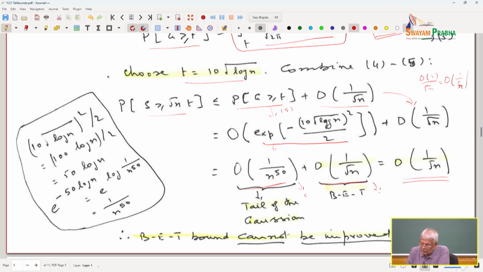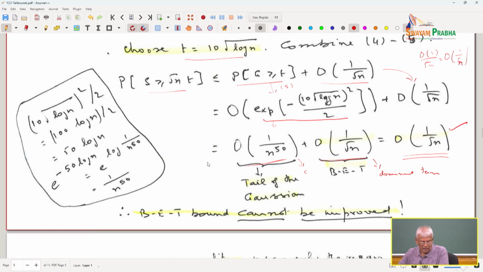So, this is the dominant term, and that is the dominant rate of convergence. This essentially tells you the tail of the Gaussian. So, what does it tell you? The tail of the Gaussian goes to 0 very fast, but the convergence of the sampling distribution to the Gaussian takes a longer time.